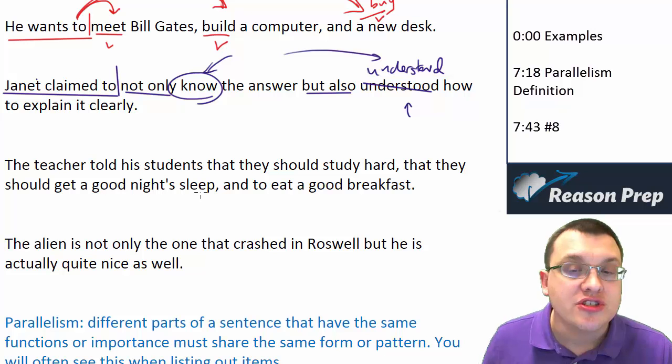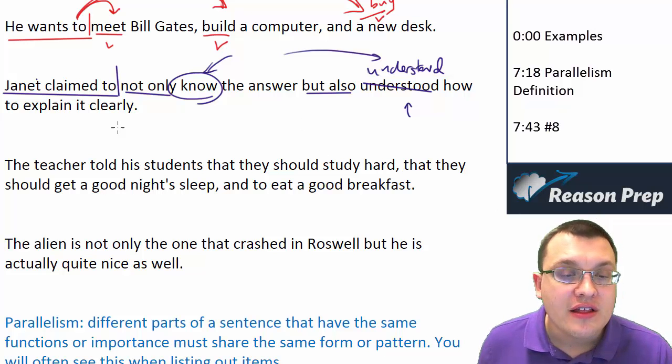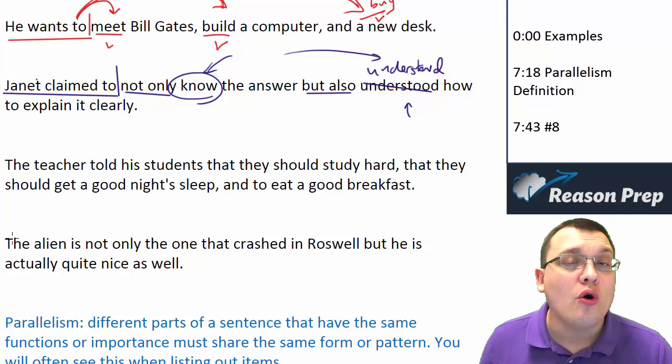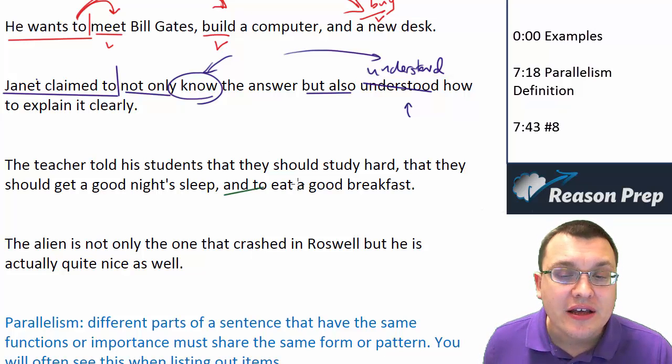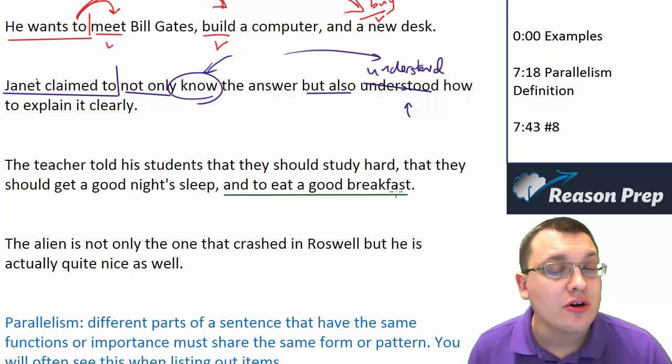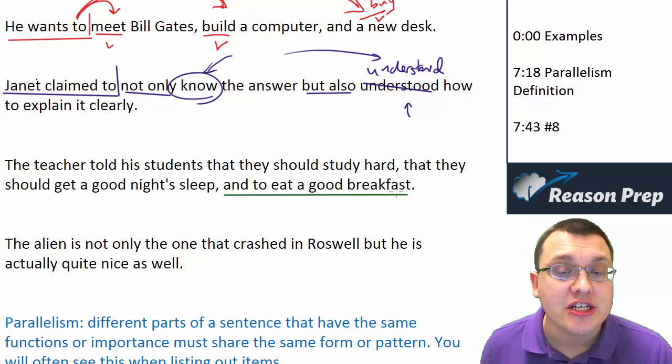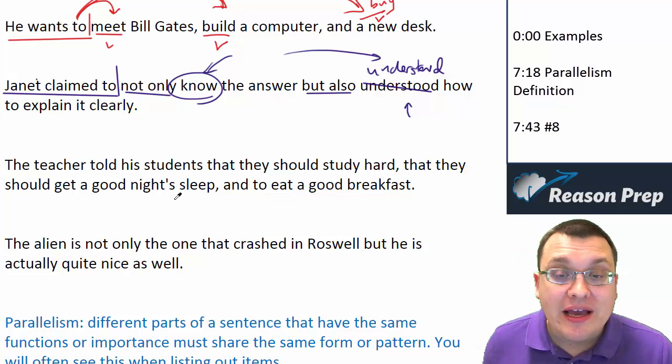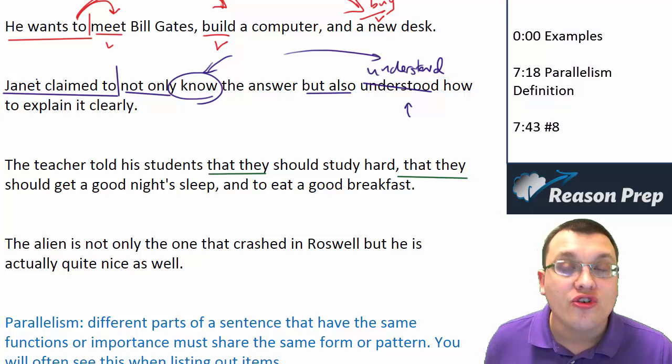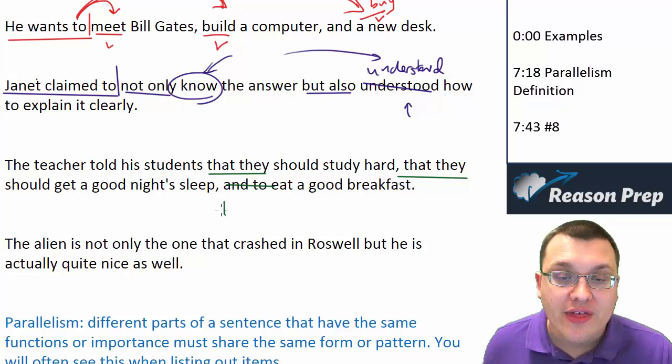The teacher told his students that they should study hard, that they should get a good night's sleep, and to eat a good breakfast. This may seem like an overly wordy sentence, but let's pretend this was the only portion that was underlined, so it was the only thing that we could change. What would we have to do? Again, make it parallel. All of these elements start with that they. So we need to start this element with that they.